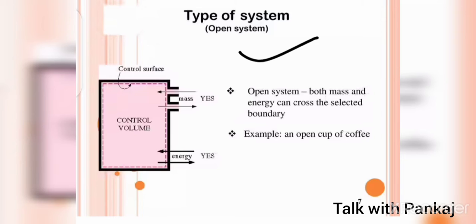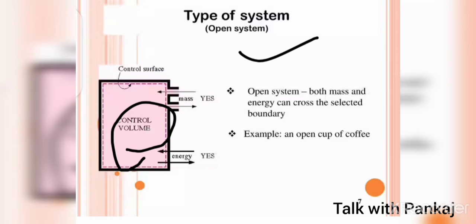So friends, in an open system, both mass and energy can cross the selected boundary. It's called an open system. Means friends, in the system there is a control volume, which means the volume would not change at any moment. There is exchange of both mass as well as energy with the surrounding. So it consists of a fixed volume while mass enters and leaves the system. Boundaries of such a system are fixed and may be imaginary.